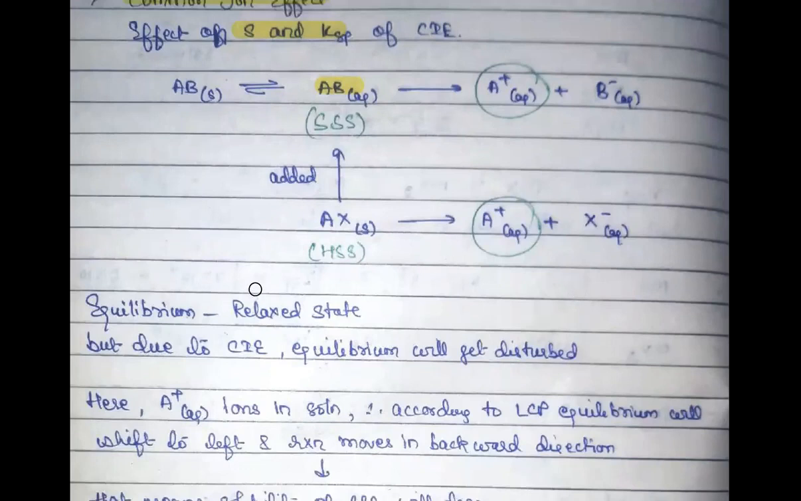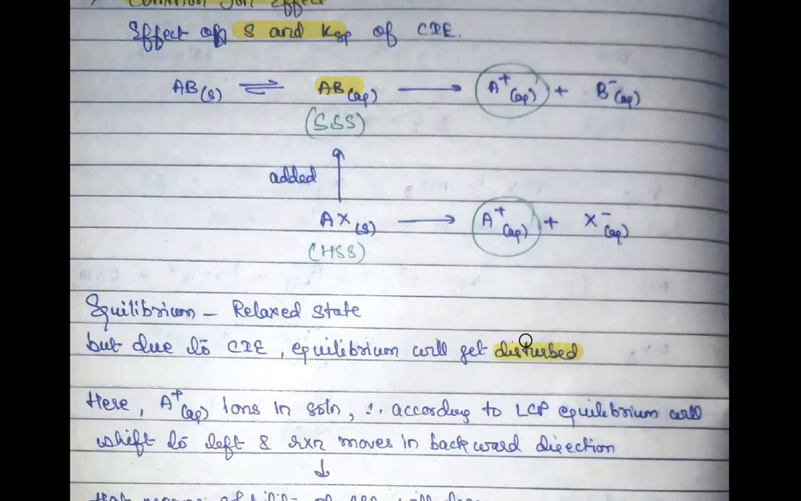So we know that generally equilibrium is the situation of the relaxed state. That means in this state the solution wants to be in a very comfortable situation. It is in the balanced state. But as soon as the common ion effect comes, as soon as you add a common ion, your equilibrium is going to be disturbed. And according to Le Chatelier's principle, tell me where this reaction should go, in the forward direction or in the backward direction after this addition. Tell me.